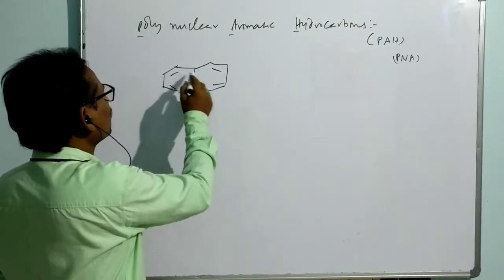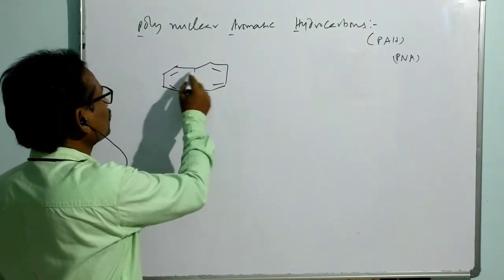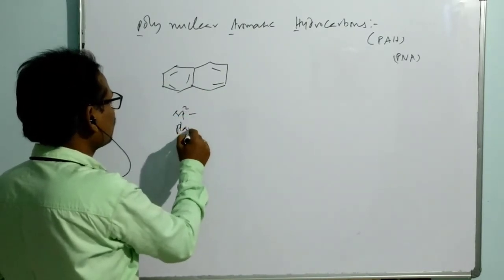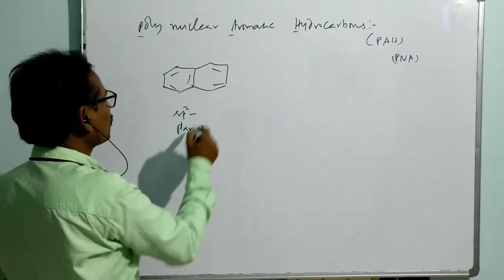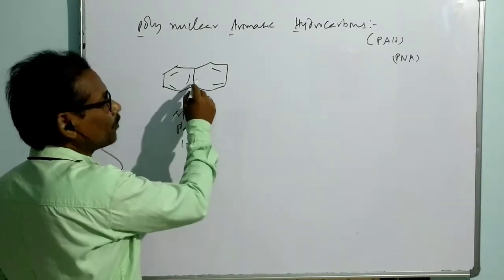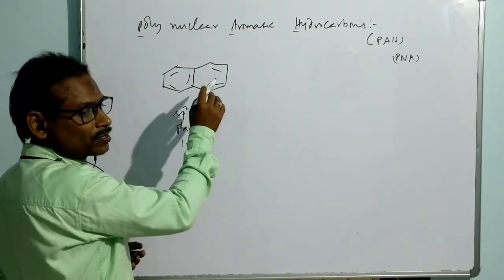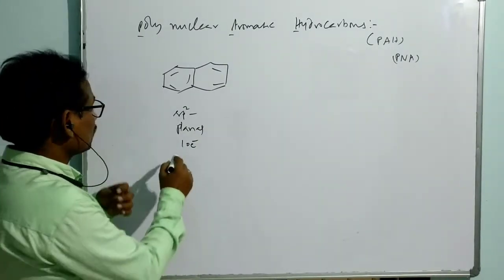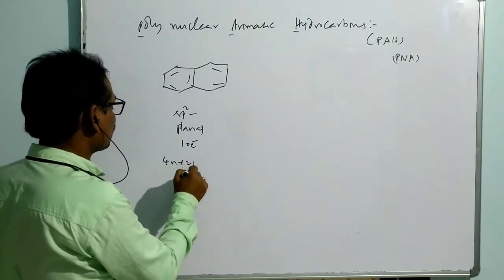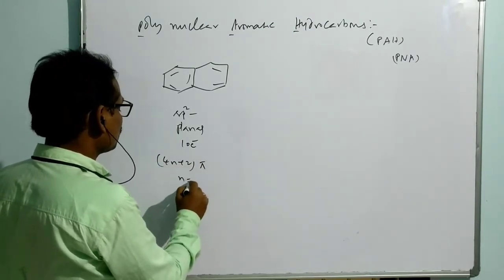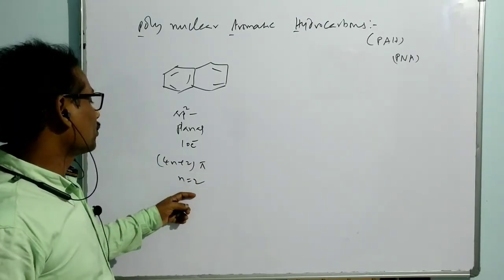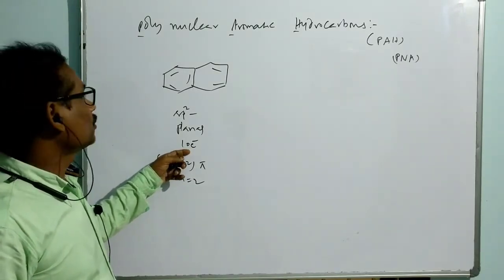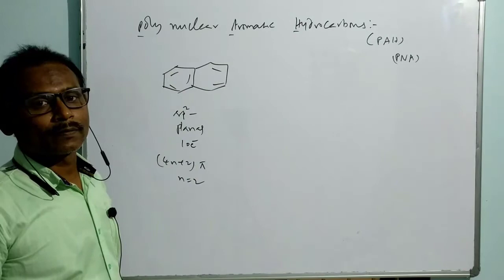In this case, I can say it has conjugation throughout. Each and every carbon takes sp2 hybridization, so it is planar, and overall 10 electron conjugation. There are 5 pi bonds. That means 10 electron conjugation. So 10 electrons means, as per 4n plus 2 pi electron conjugation, here n is equal to 2. By placing n equal to 2, we get 10 electrons under conjugation. So it is going to be aromatic.